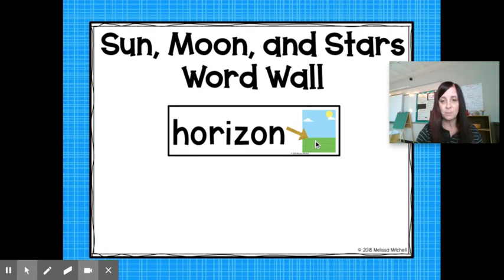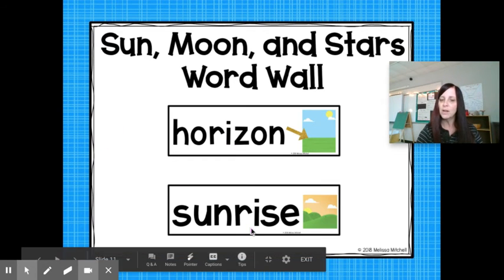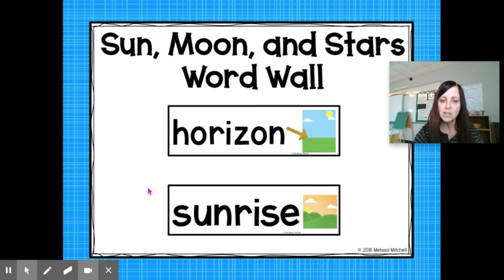Horizon, as you see in the picture, it's right where the land and the sky meet. The horizon is where the sun rises and where the sun sets to. The horizon is also where the moon rises to. So right where the land and the sky meet is called the horizon. The other word is sunrise. When the sun is coming up, that's called the sunrise. And we'll talk more about the different words for sun later on next week too. But the two words we want to focus on this week are horizon and sunrise.